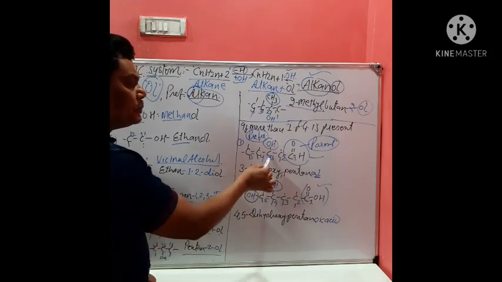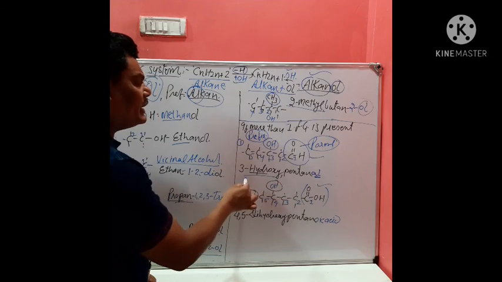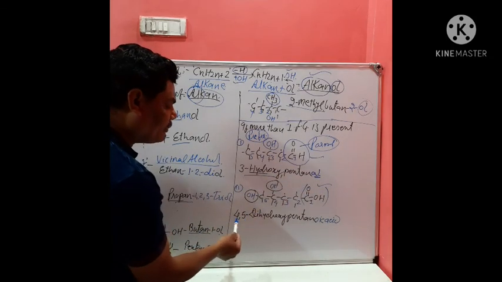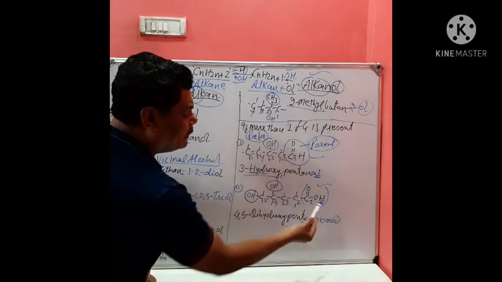So first we have to give the name of the substituent. So this is 3-hydroxy pentanal, and this is 4,5-dihydroxy pentanoic acid.